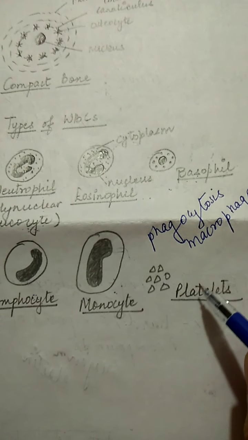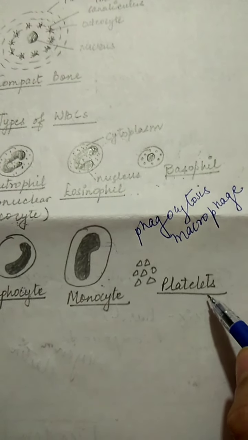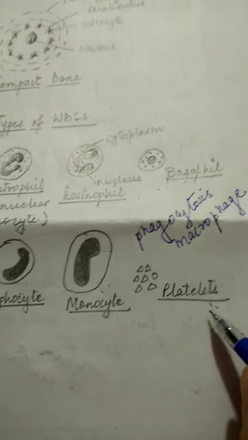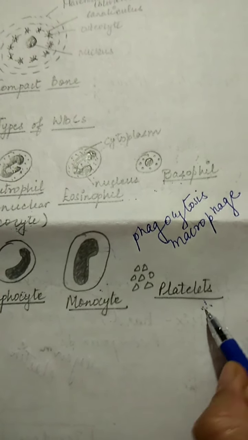Then these fragments of cell or cytoplasm are platelets, which will help in the clotting of blood in case of any injury when blood loss is there. So it will prevent the blood loss by clotting the blood.